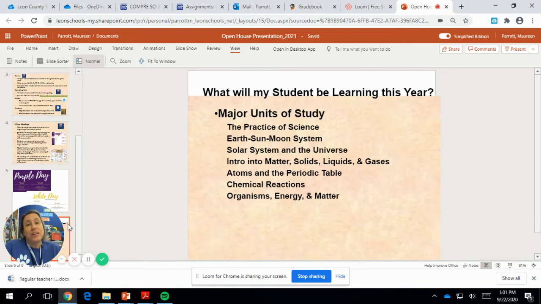About midway through the year, we'll start to move into a little bit more chemistry. We'll be learning about matter, solids, liquids, gases, properties, then on to atoms and the periodic table, chemical reactions, and then we're going to finish out with organisms, energy, and matter. So just thinking about how organisms use energy, how they use matter, and how those cycles happen.